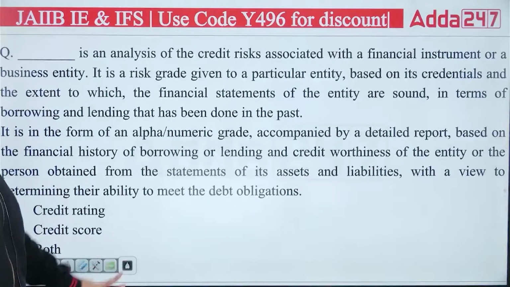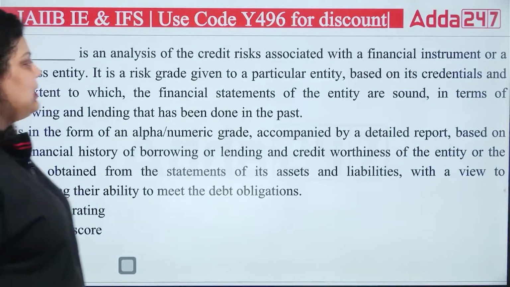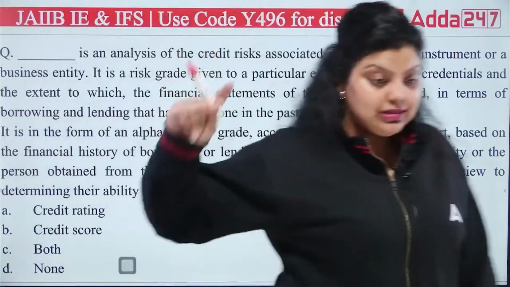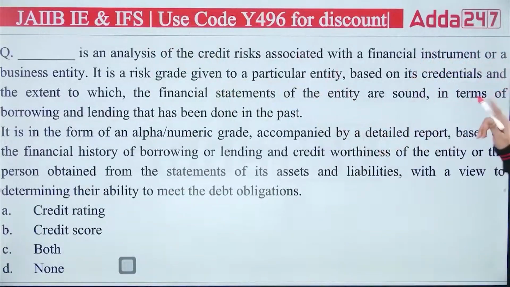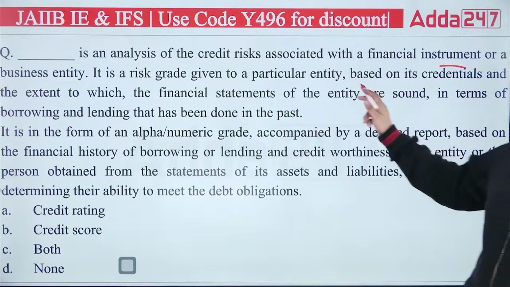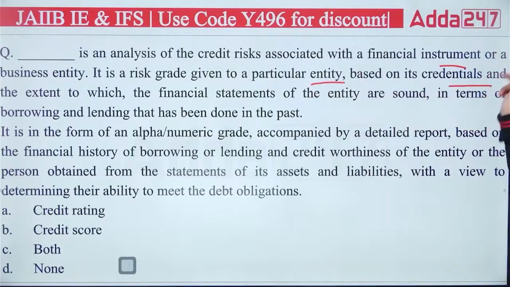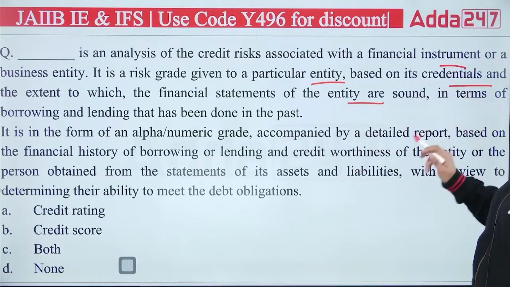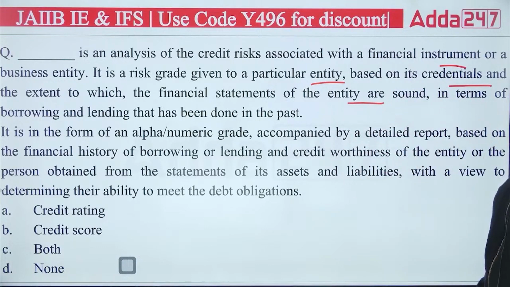Next is talking about here, dash is an analysis of credit risk. Dash is an analysis of credit risk associated with a financial instrument or a business entity. And it is a risk grade given to a particular entity which is based on its credential and the extent to which the financial statement of entity are sound in terms of your borrowing and lending that has been done in the past. So I guess it's very easy.